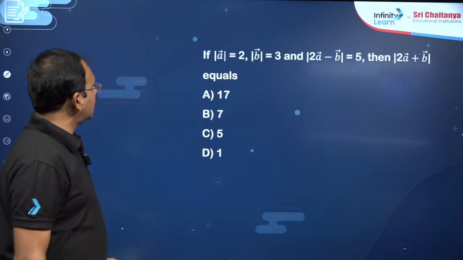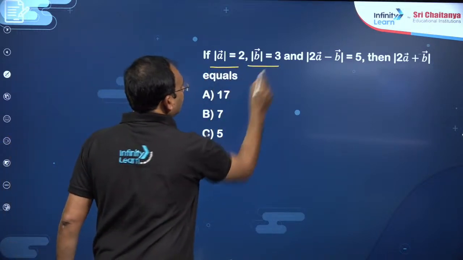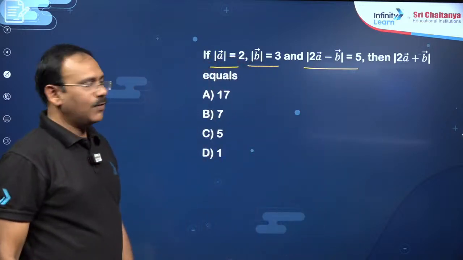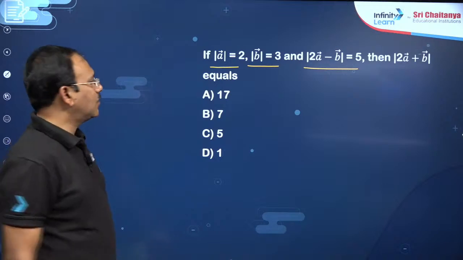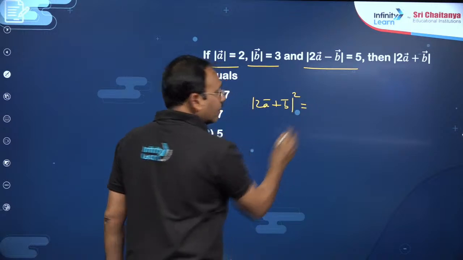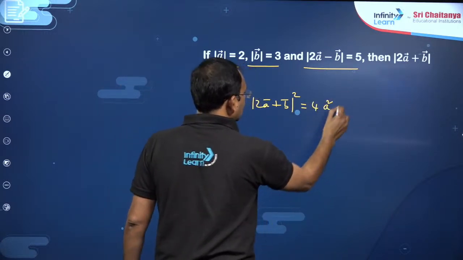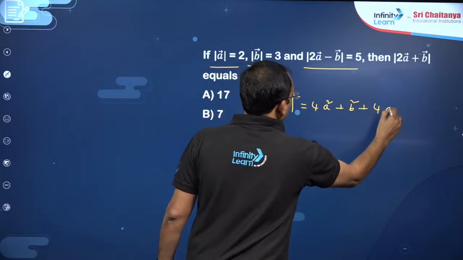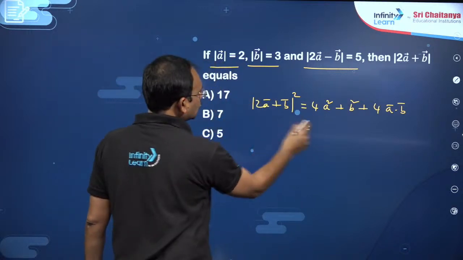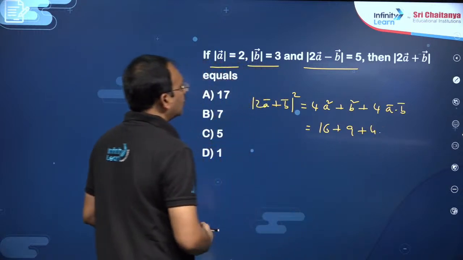Okay. Next, dear students, you see, this is a simple question. Magnitude of A bar is 2, magnitude of B bar is 3, magnitude of 2A bar minus B bar is 5. So 2A bar plus B bar we want. Simple, dear students. A dot B you can use here. Consider 2A bar plus B bar whole square, which is like 2 times dot product. This is 4A square, let me write magnitude, plus B square plus 4A dot B is the thing we want. So A square value is already given as 2 square, 4 fours are 16, plus B square is 9, plus 4 A dot B we need to find.